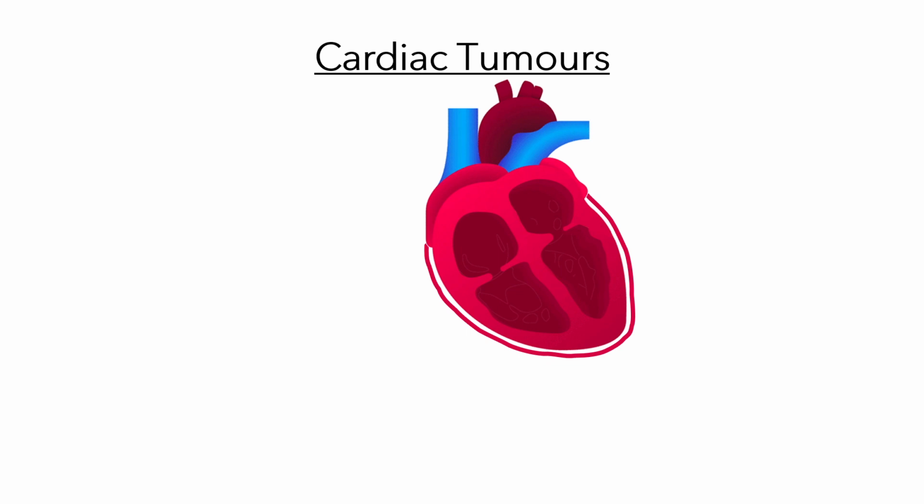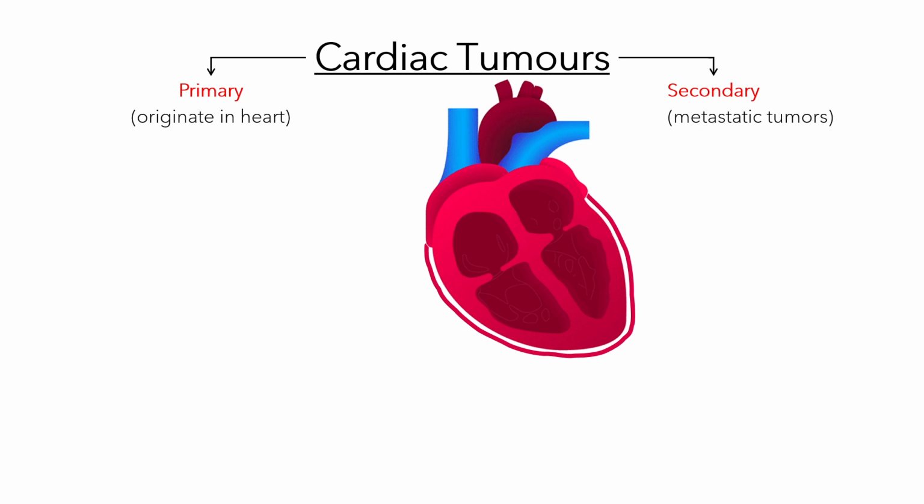A cardiac tumor is an abnormal growth of tissue within the heart. These tumors can be classified into two main categories: primary and secondary tumors. Primary cardiac tumors originate in the heart. They are quite rare. Secondary cardiac tumors, also known as metastatic tumors, originate in another part of the body and spread to the heart. They are more common than primary cardiac tumors.